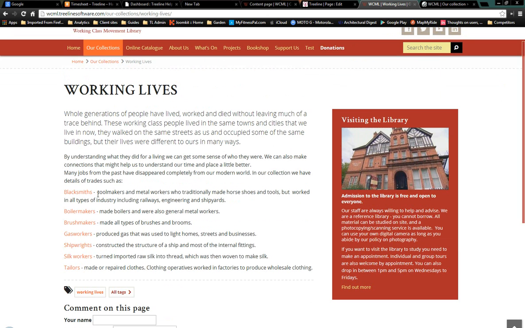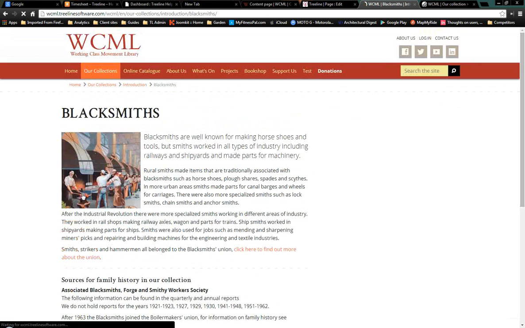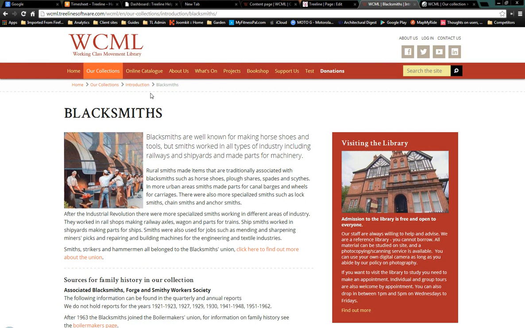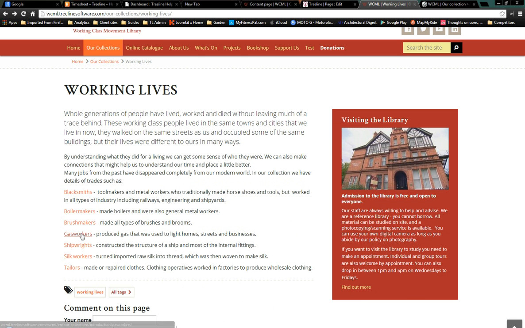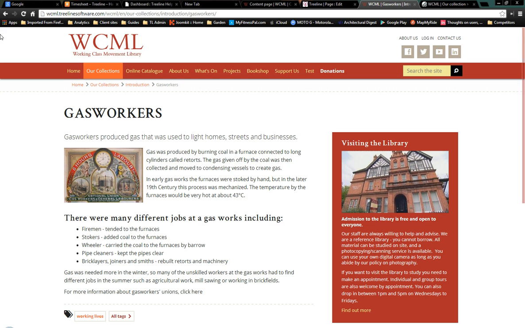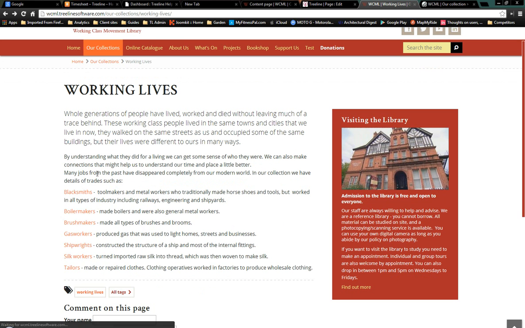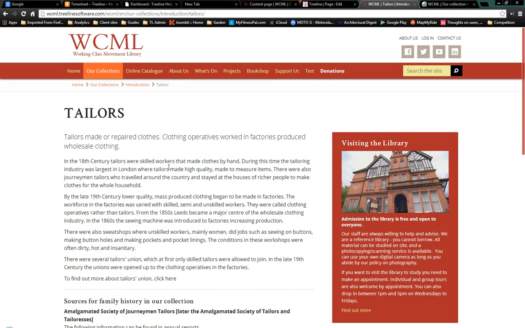So there we go. That's how to build a page. It's as simple as that. These link through, as you can see. We can go back. These links, gas workers, back again, and as we can see, the one we made a mistake with, tailors, is indeed linking to the tailors page. It's as simple as that to build a page in Treeline.